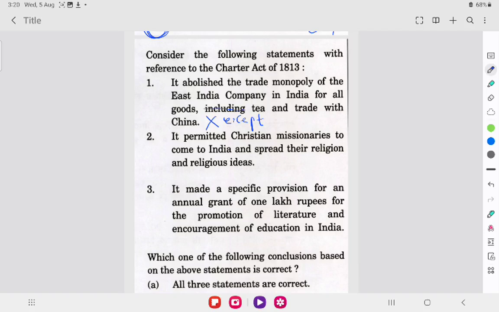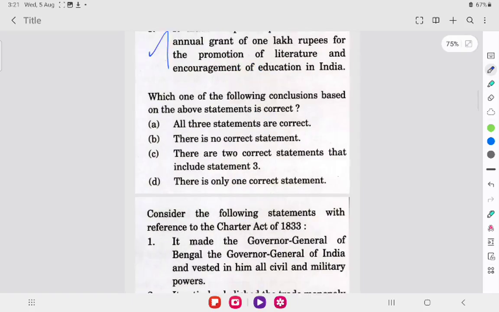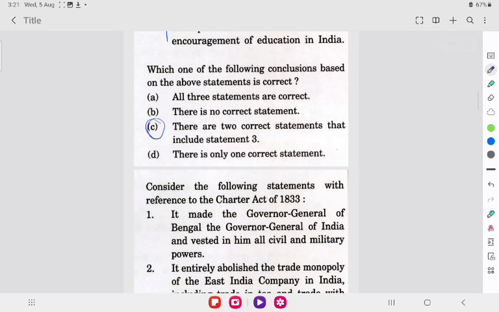Seeing the second statement, it permitted Christian missionaries to come to India and spread their religion and religious ideas. Yes, this statement is correct. The third statement, it made a specific provision for an annual grant of 1 lakh rupees for the promotion of literature and encouragement of education in India. Yes, this statement is also correct. So the correct answer is C.